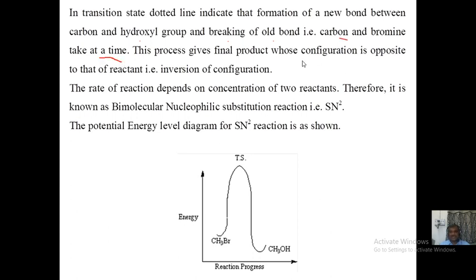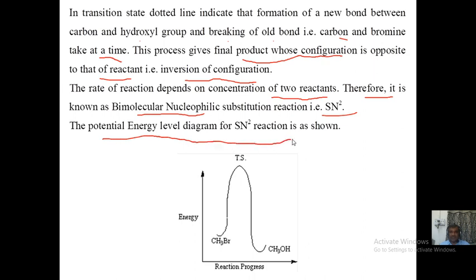This process gives a final product whose configuration is opposite to that of the starting material or reactant. This is known as inversion of configuration. The rate of reaction depends upon the concentration of both reactants, that is methyl bromide as well as OH minus, because only one step is there. Therefore it is known as bimolecular nucleophilic substitution reaction, or SN2. The potential energy level diagram is as shown here.